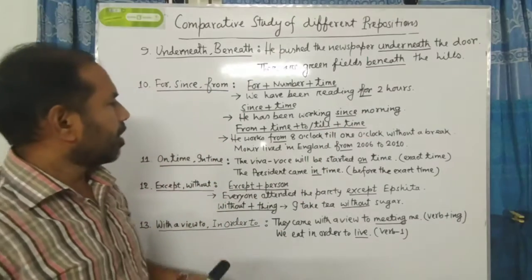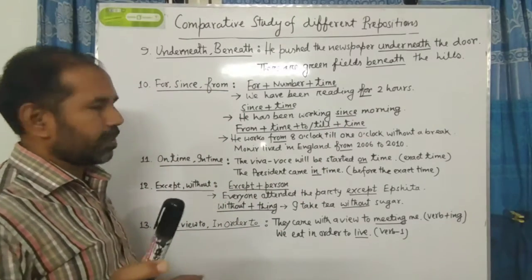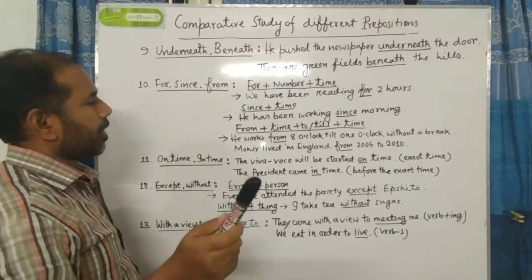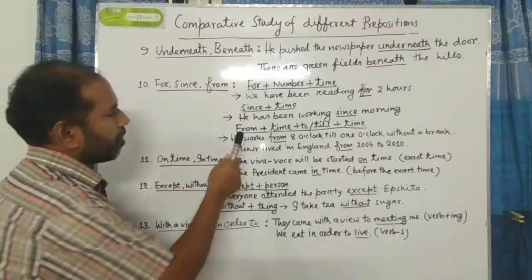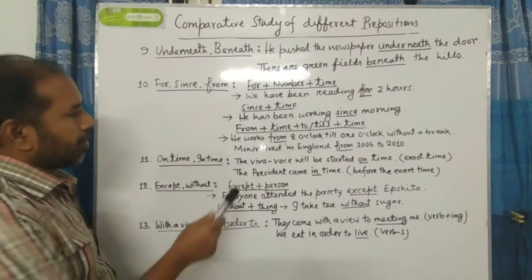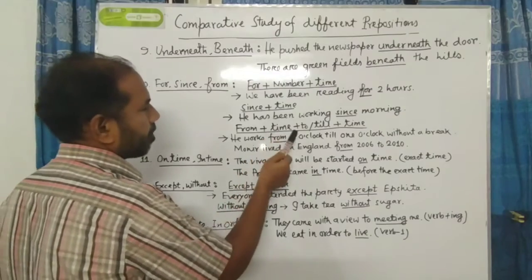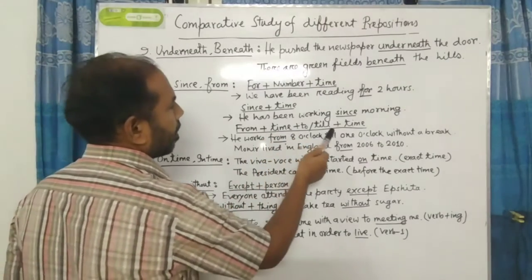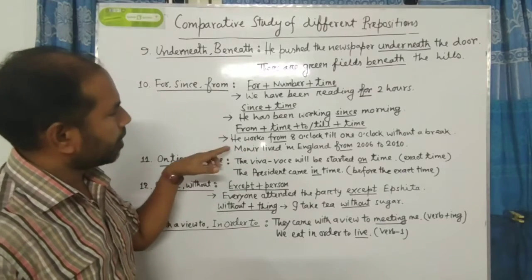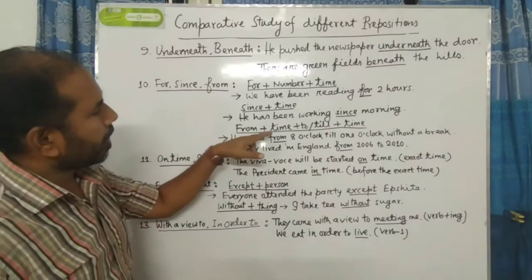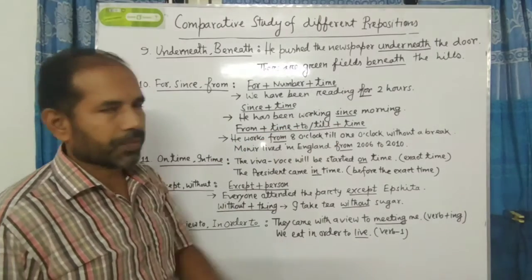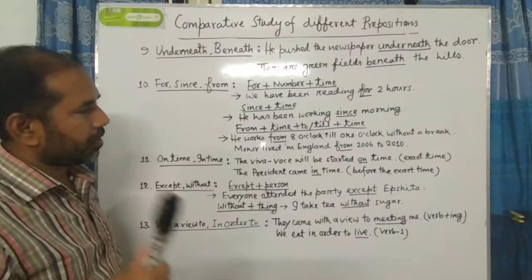Now please follow the next one. Now comes the use of from. How do we use from? From plus time plus to or till plus time. There is a formula for using from: from plus time plus to or until plus time. Now let us see the example.